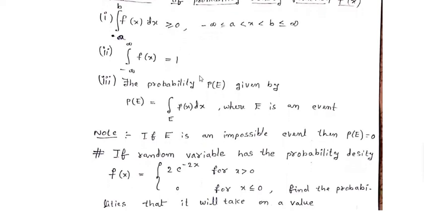Second property is integral within limits minus infinity to infinity f of x dx is equal to 1. That is, total probability is always equal to 1.